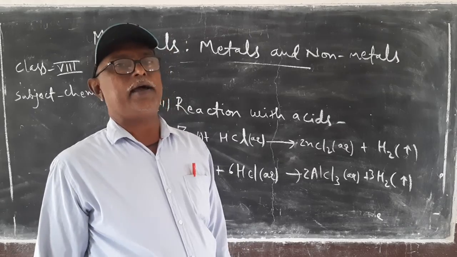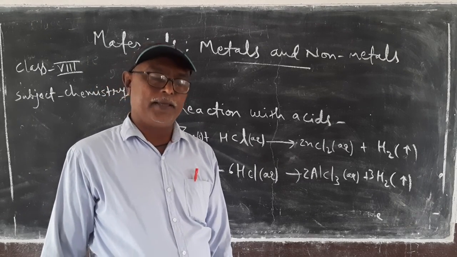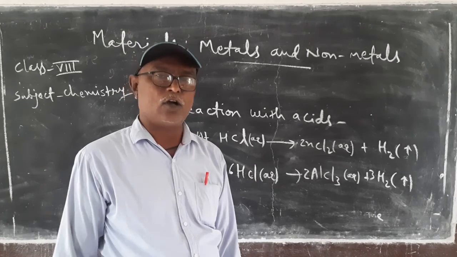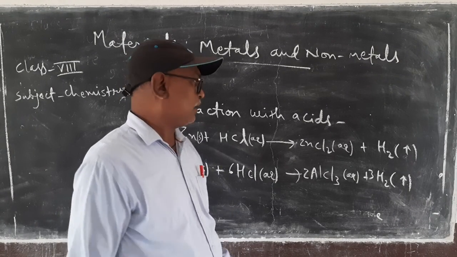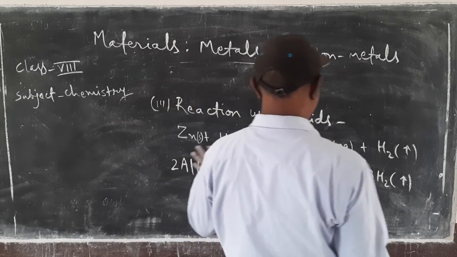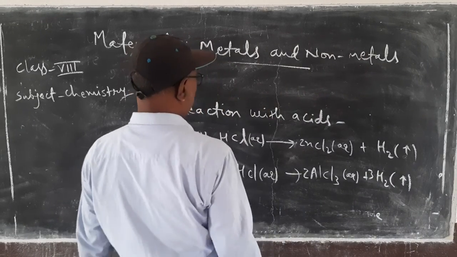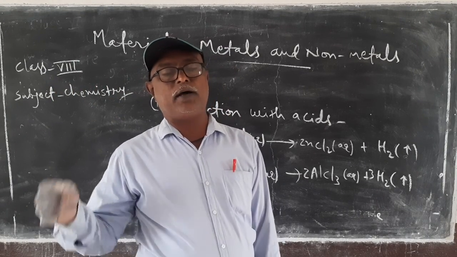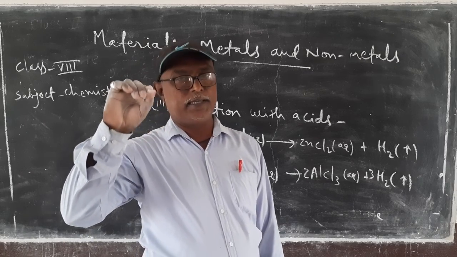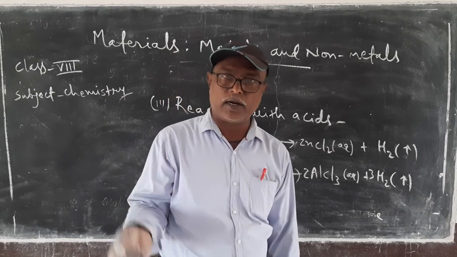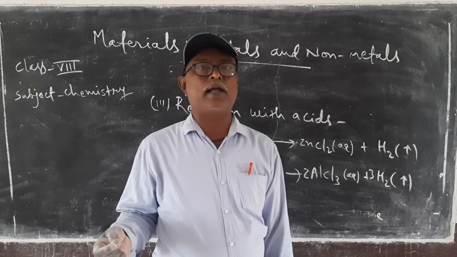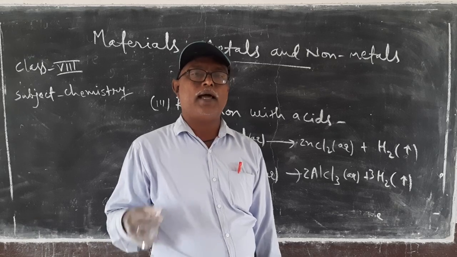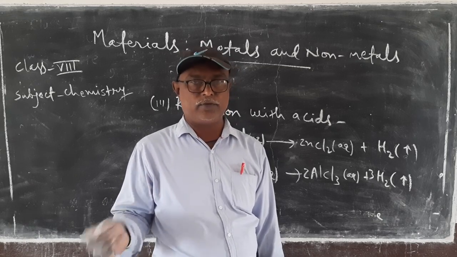Metallic oxides also act as bases, and when a metallic oxide reacts with an acid, salt and water are formed. This is a type of neutralization reaction.